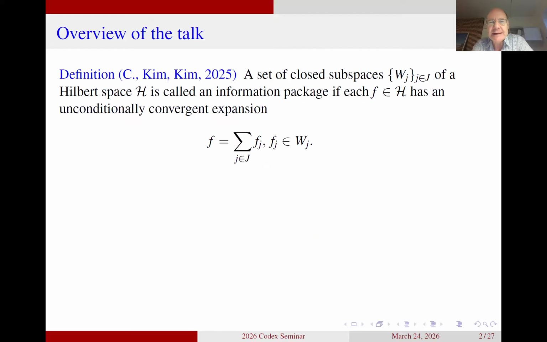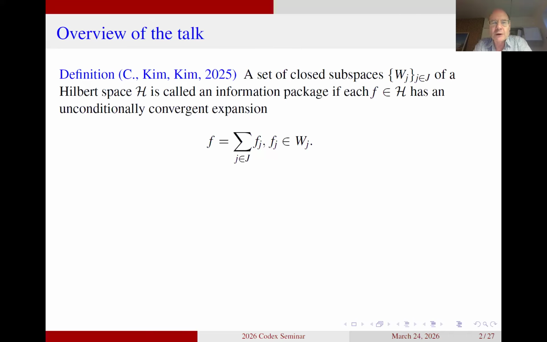So the definition is, as you can see here, we start by looking at any separable Hilbert space H, and then we look at a collection of closed subspaces W_k. And we say that such a collection of spaces is an information packet if each element f in the Hilbert space has a representation as an unconditionally convergent expansion of elements in the spaces W_j. That means for each given element f, we should be able to pick elements f_j in the spaces W_j, such that f is then equal to the unconditionally convergent infinite series of these elements f_j.